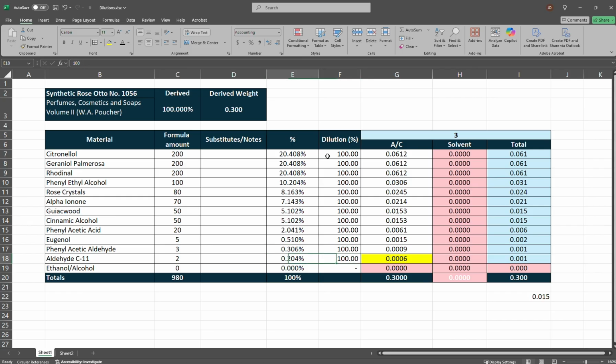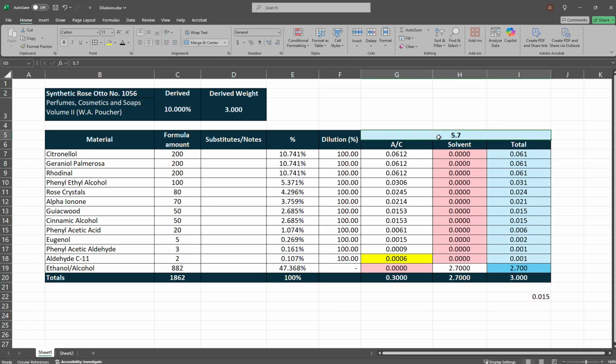How much alcohol, or ethanol solvent, do we need to bring this down to 10%? So if we added 1.421 grams of alcohol to this formula, we're getting 10% overall dilution, or derived percentage. However, our weight's only 1.579, so we want half of that. So we want to increase this. Let's work this on 6.5. However, we need to increase this number here on the grams we're working with to 5.7.